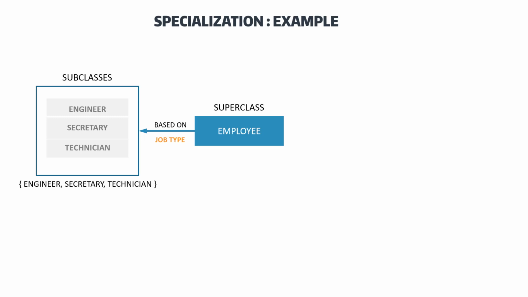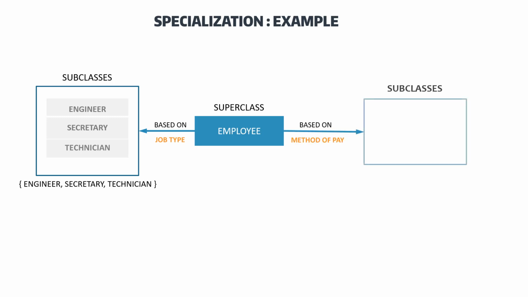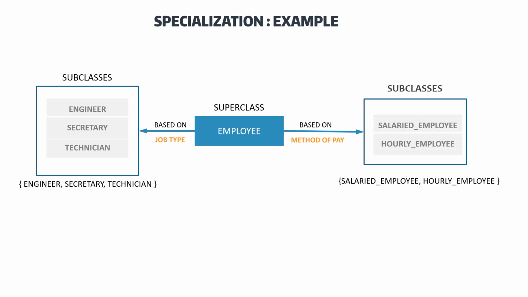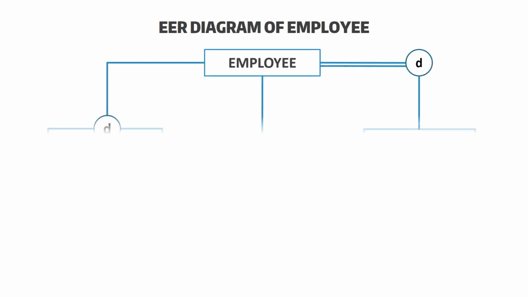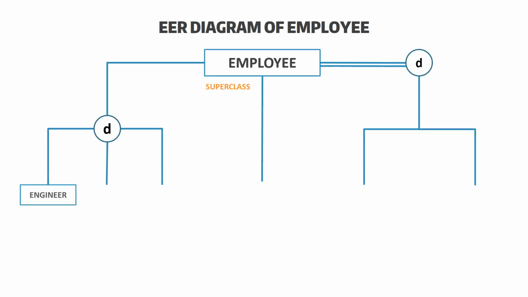For example, if we distinguish based on the method of pay, then we can define another specialization of the employee entity type as salaried employee, hourly employee. The enhanced entity relationship diagram for the employee will be shown as follows.